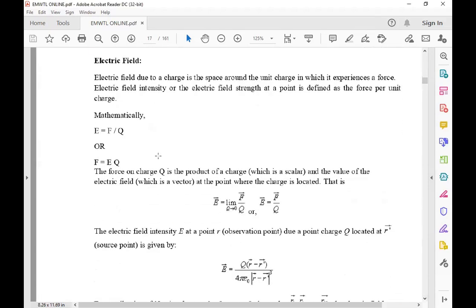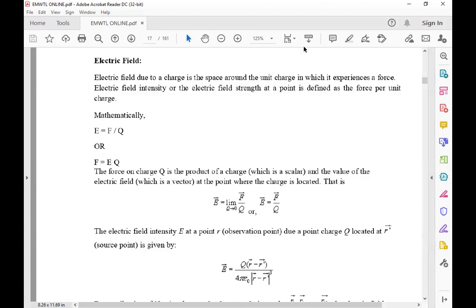Next topic is electric field. You know the electric field is the force per charge, or the force on the charge per unit charge, we can say. E bar is equal to the force per unit charge.